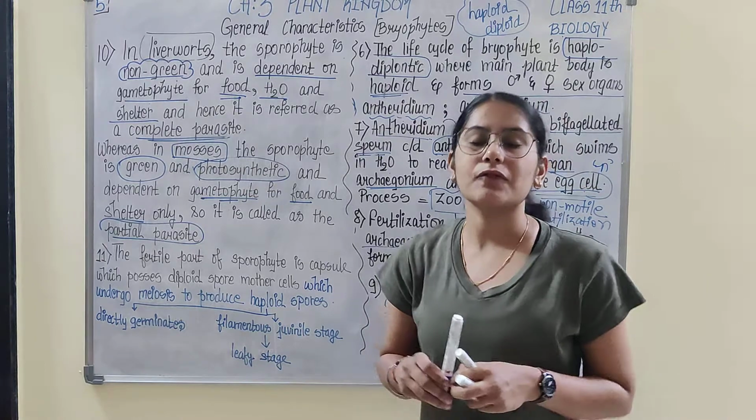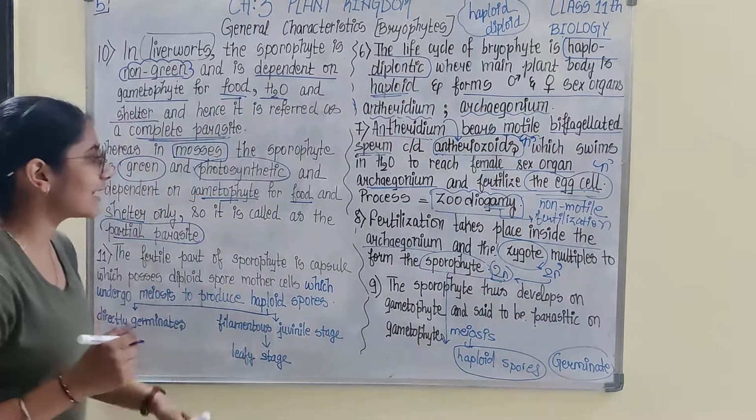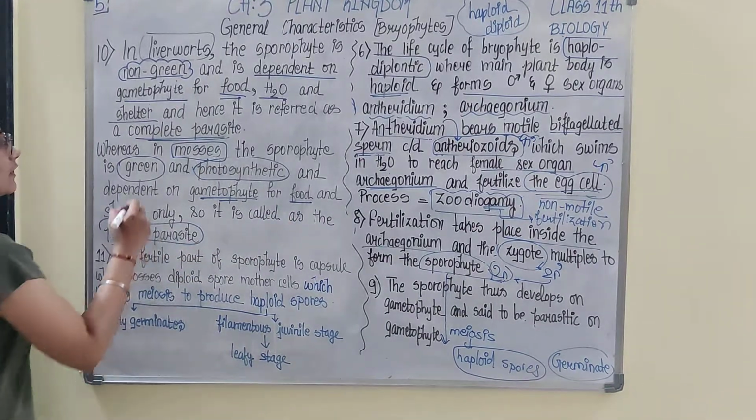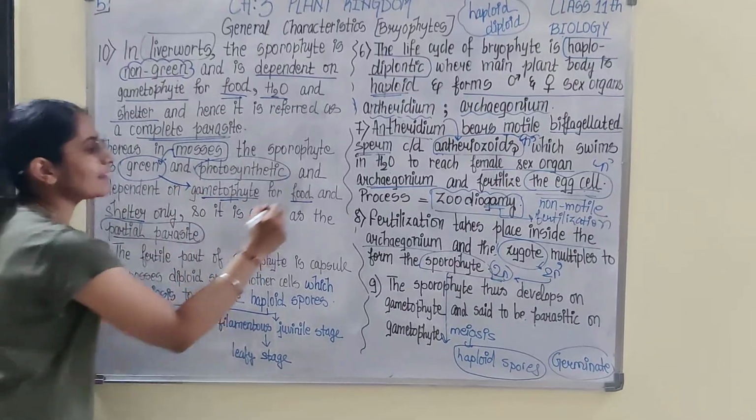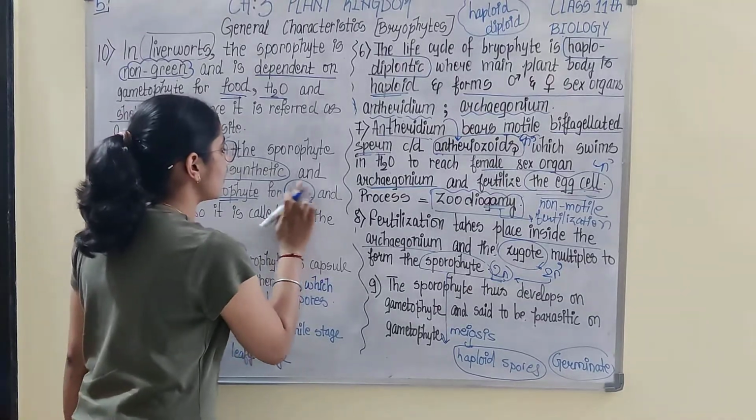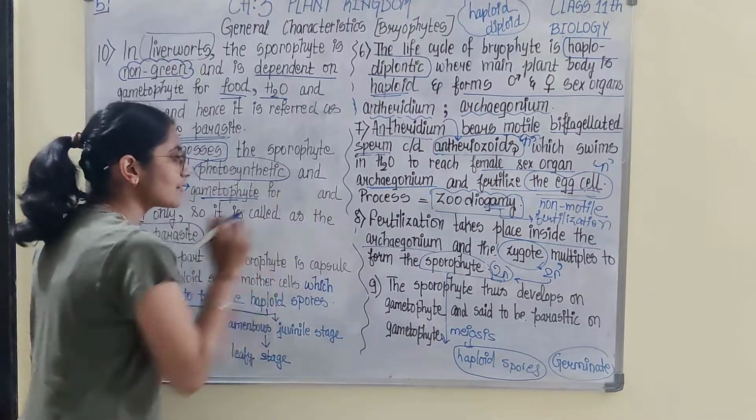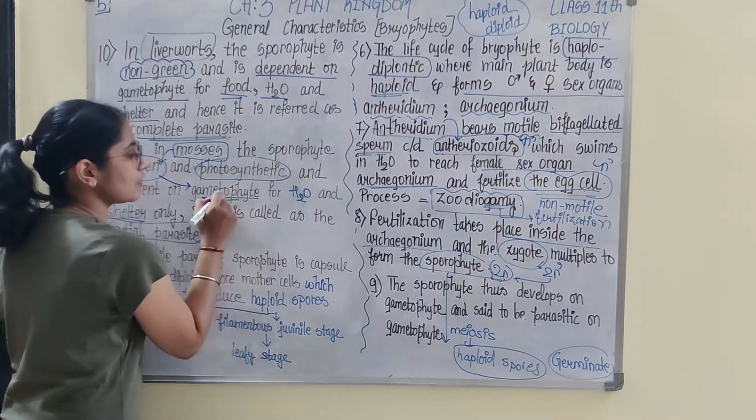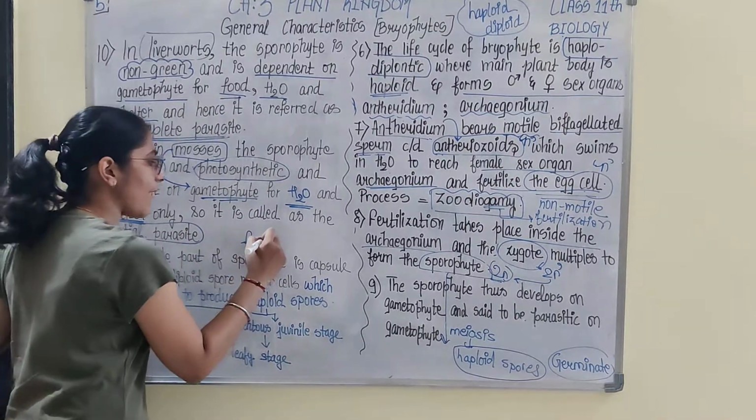Why? Because if you listened to me carefully, I deliberately made a mistake here by writing food. Do you think that mosses being green would be dependent on gametophyte for food? Absolutely not. Okay, so here if we talk about the sporophyte of mosses, they are dependent on gametophyte for water and shelter only. Food they prepare on their own.